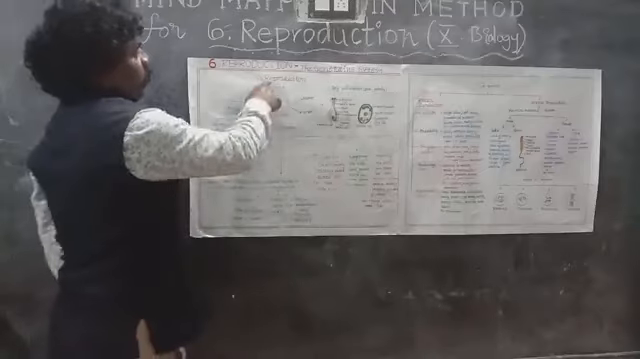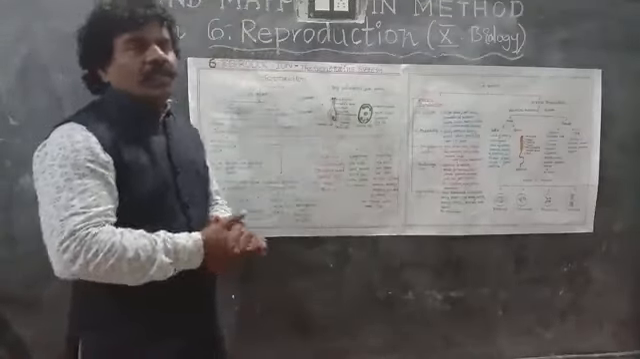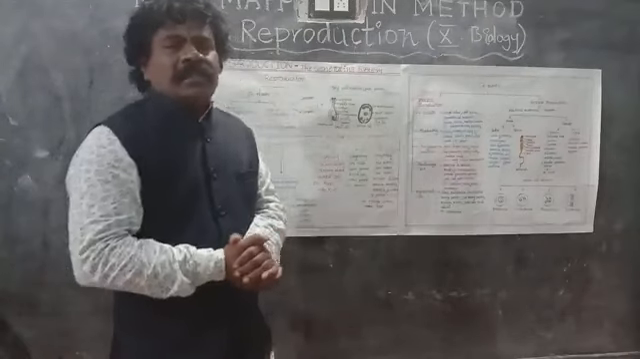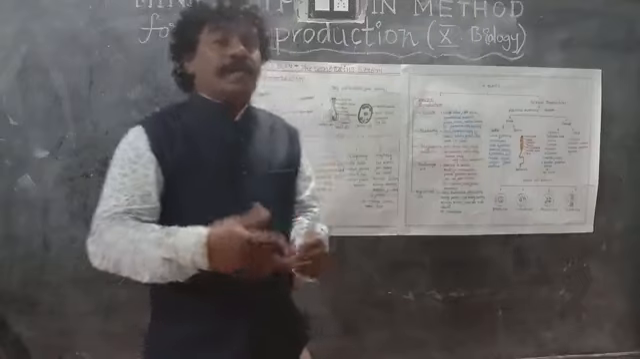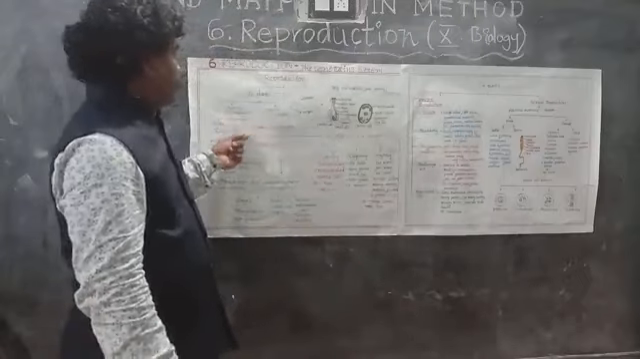See, in this mind mapping method, we can learn all the branches very easily. Here, the reproduction, we know the reproduction process in the animals and in the plants. In the plants, so many kinds of reproduction are there that we could see very deeply.